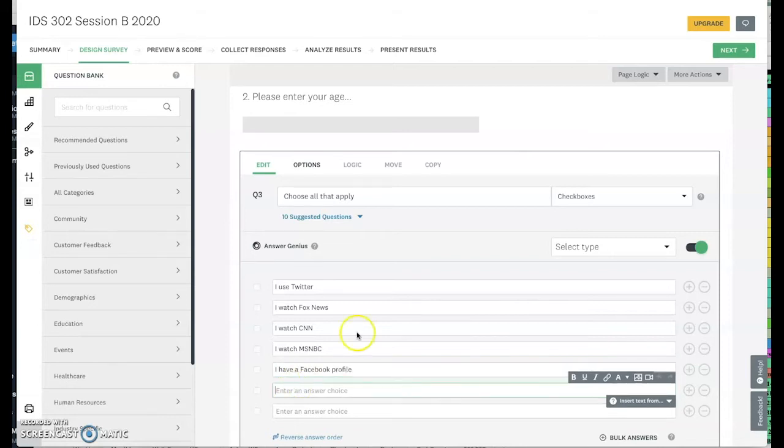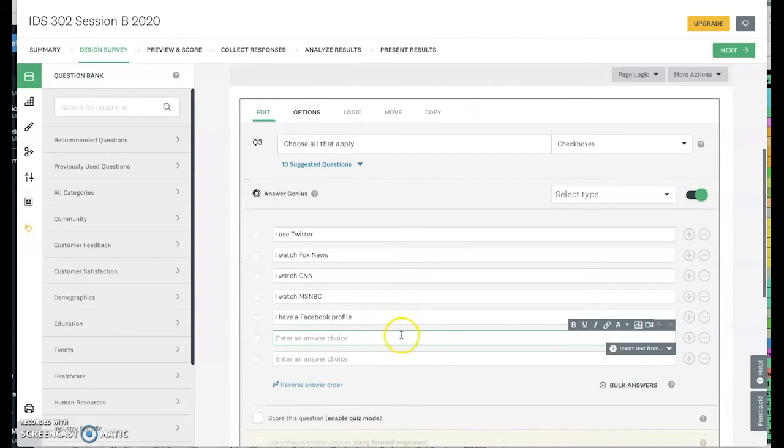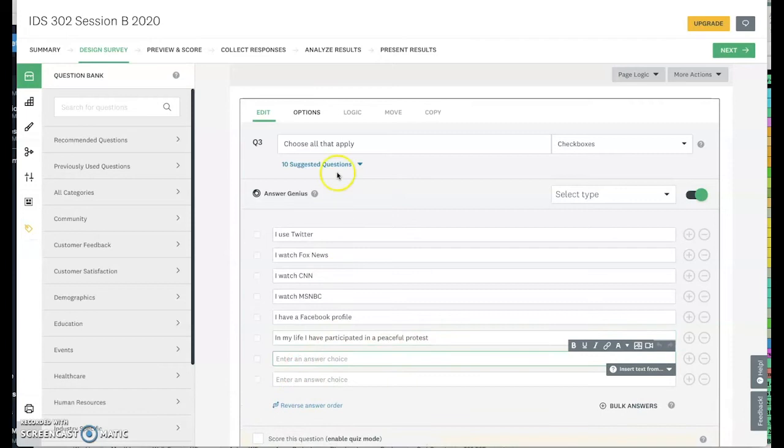You know, other ways to go about doing this would be like, say you were doing a Black Lives Matter thing. I have participated in a peaceful protest. If you want to go in my life, you know, whatever, because I mean I'm 62, maybe I protested in 69 or 70, right? Okay, so there's different ways that you're not asking a specific question up here. See that? So you could go ahead and have 20 of these. You know, maybe that would answer 4 or 5 questions.